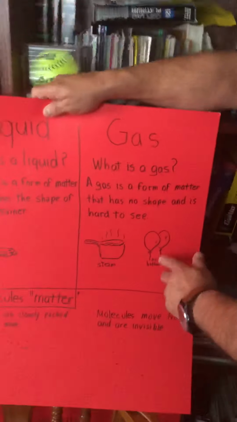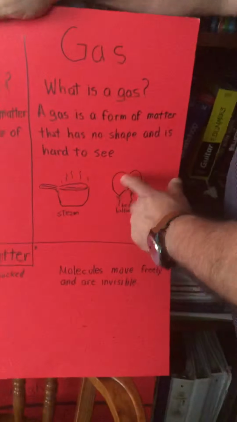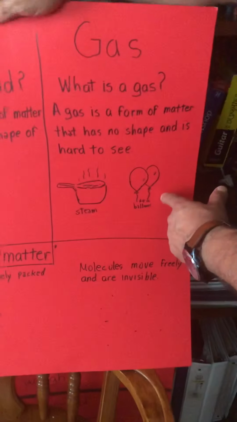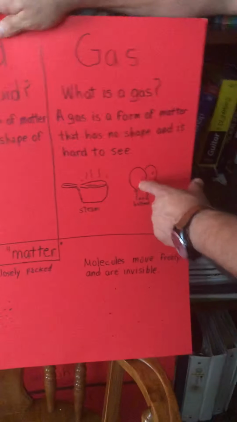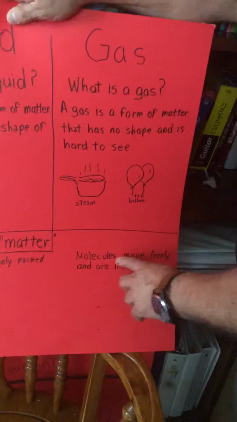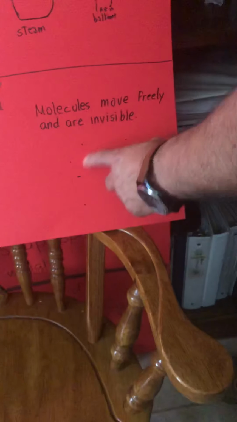evaporates. The air in the balloons. We know there's air in there because of how the balloons are shaped, but we cannot actually see the air in it. But we know there's something in there because the balloons have been filled up. And the molecules in there move freely and are invisible. And it's like I showed, and right here there's some dots, but you can barely see them because that's what we define as gas.